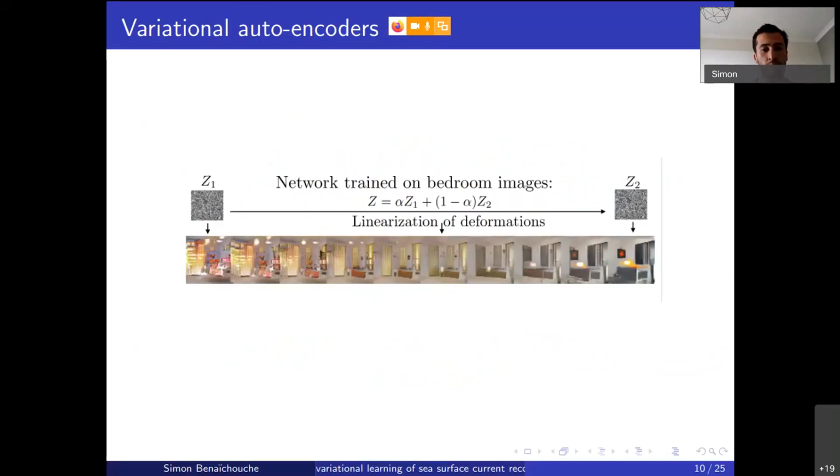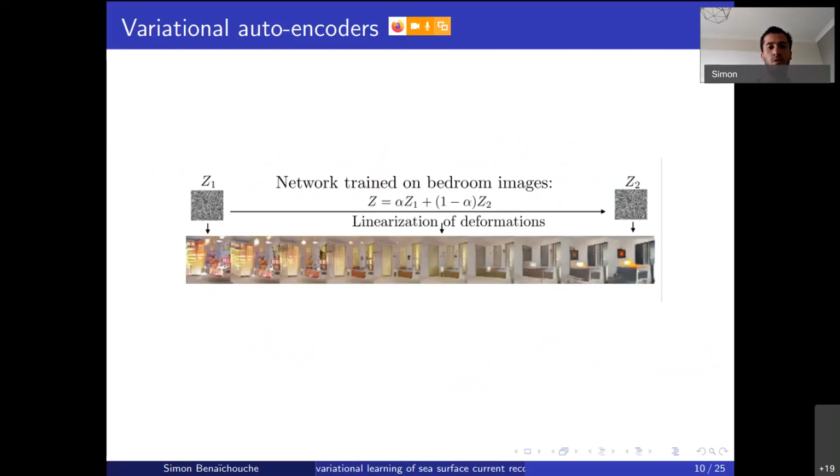This framework is also appealing for data assimilation because it has interesting properties. If you think about taking, for example, the average of two geophysical fields, say an observation at time t and an observation at time t plus 10, it will not look like a current field. You have no convex structure on the space of images, but you have a kind of it in the latent space.